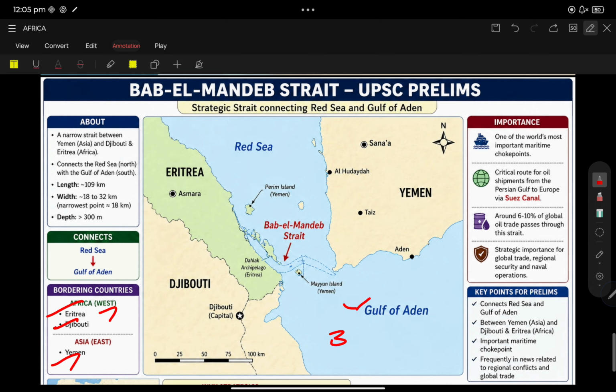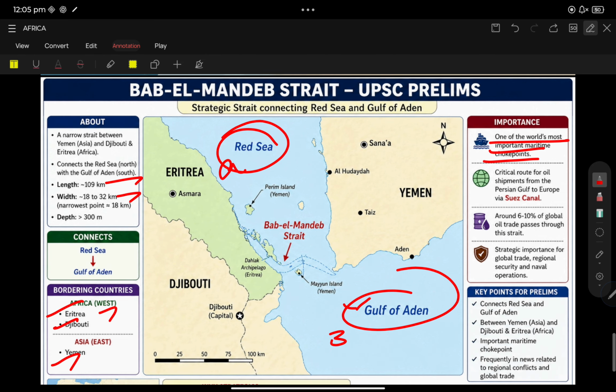It is one of the world's most important maritime choke points. See the word they use: maritime choke point. Its length is 109 kilometers. The width of 18 to 32 kilometers is not needed for the exam. It just connects the Red Sea and the Gulf of Aden. This is very important. It is between Yemen, Djibouti, and Eritrea.